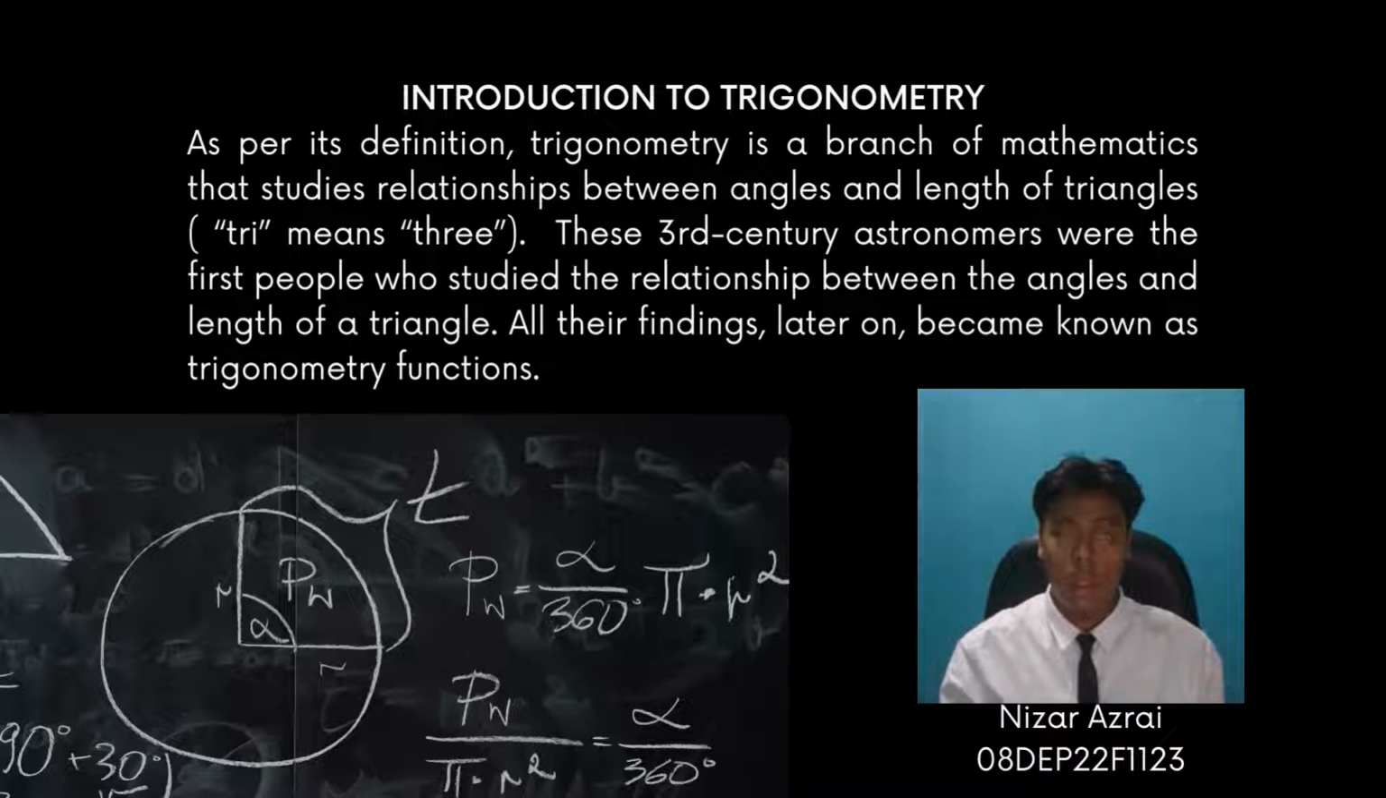Now, introduction to trigonometry. As per its definition, trigonometry is a branch of mathematics that studies relationships between angle and length of triangle. Tri means 3. These 3rd century astronomers were the first people who studied the relationship between angle and length of a triangle. All their findings later on became known as trigonometry functions.